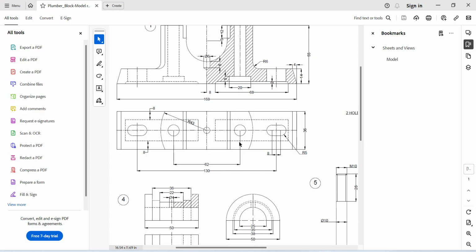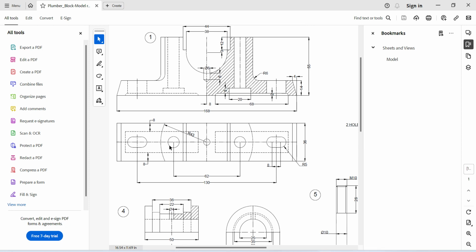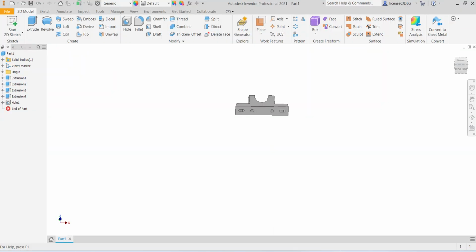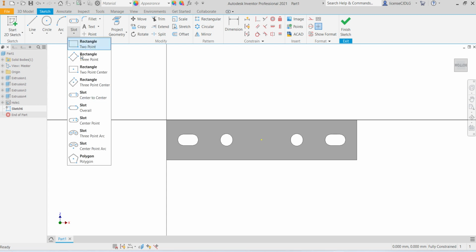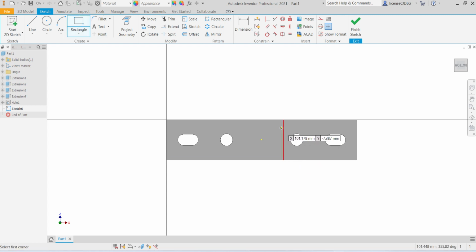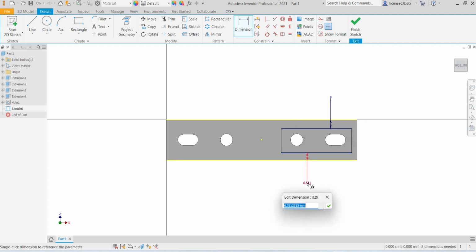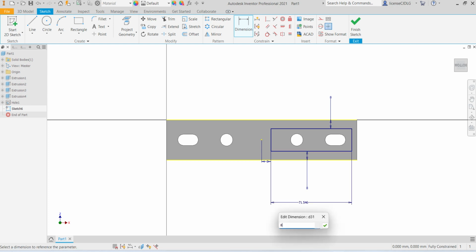Now there is a bottom 2 cutout. The dimensions of the cutout is both side 8 mm and from the center also 8 mm and overall length is 68 mm. Select the bottom surface, sketch, here select 2 point rectangle, select dimension 8 mm, this is also 8, from center point also 8 and overall length is 68 mm.